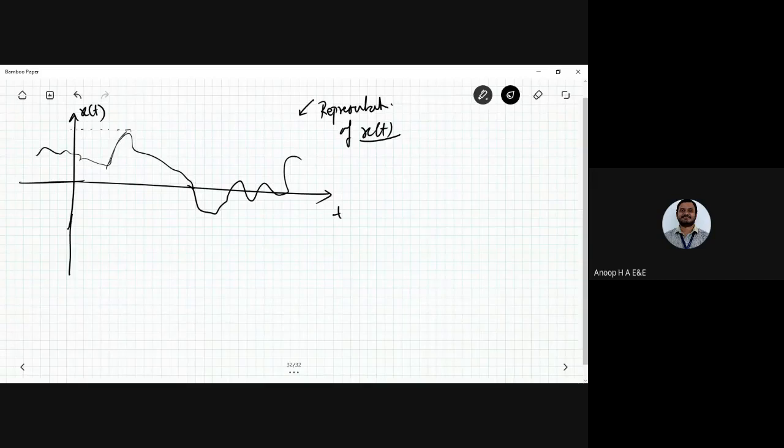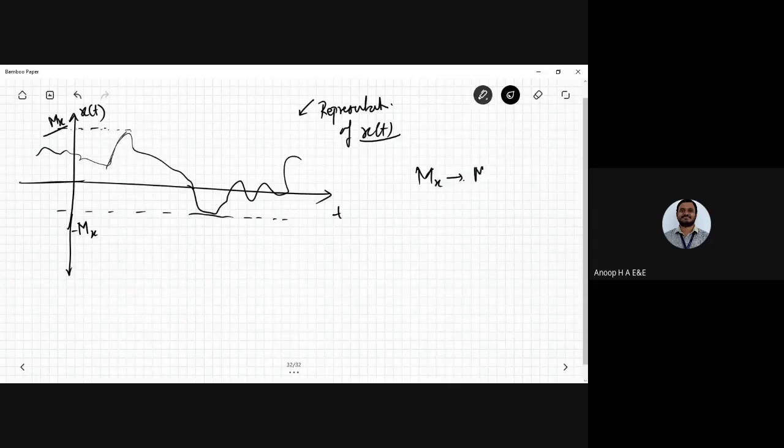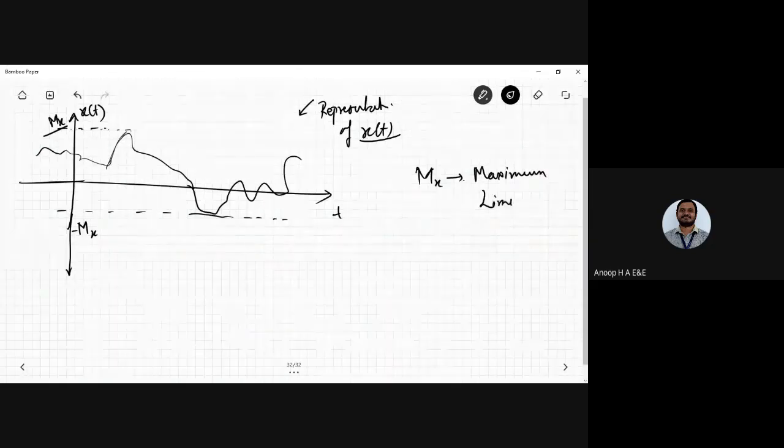Next, the negative one, somewhere around here, is said to be the negative limit. So I will have a number called mx. Generally the mx represents the maximum limit of the x of t signal.